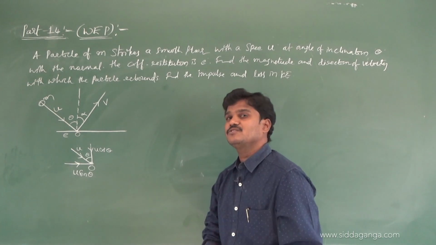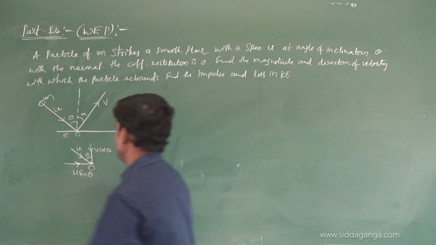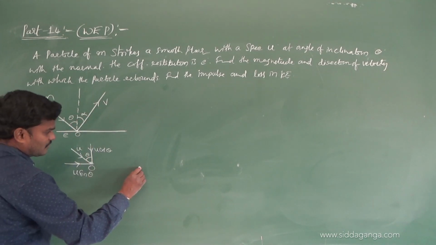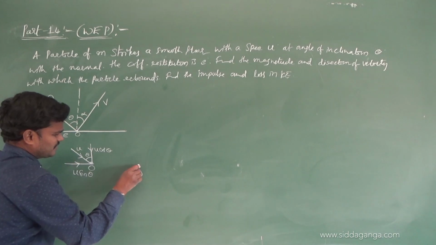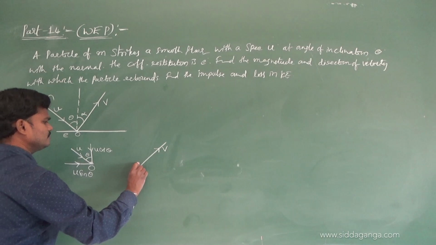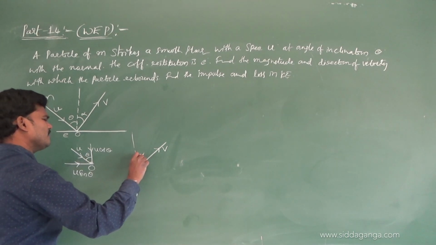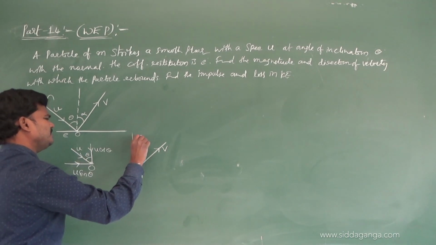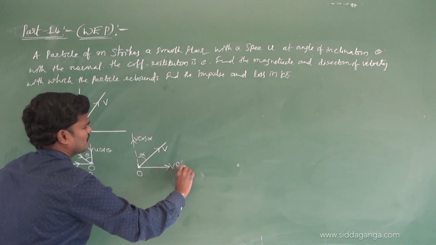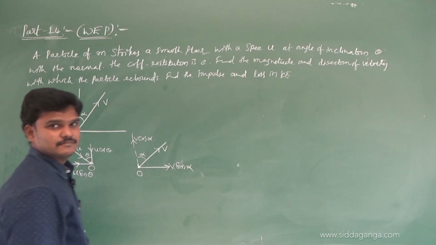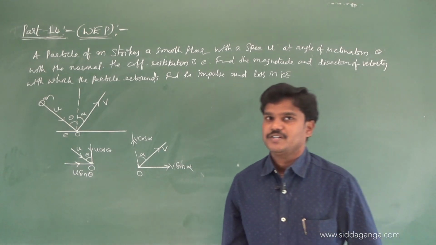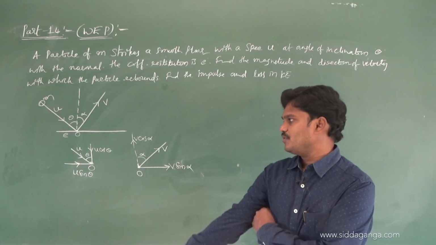Now divide v also into two components at O. See, this is v, and this is alpha. What is this component? v cos alpha. And what is this component? v sin alpha. Got it? So I divided u into two components, and v into two components.